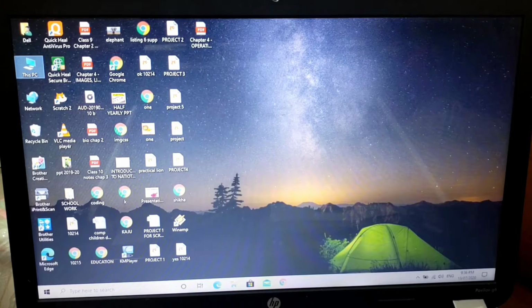So whenever we are working with the computer, we need both things, that is software as well as hardware. This device is hardware as I can touch and use it, whereas the things on which I am going to work are software. Can you see the mouse pointer? This is the software where I am going to work, and this software is called an operating system. So this is the foremost thing which we need whenever we are working on the computer.